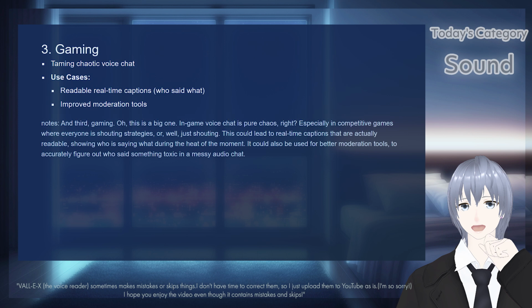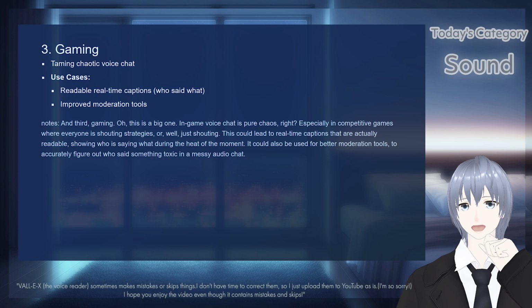And third, gaming. This is a big one. Endgame voice chat is pure chaos, right? Especially in competitive games, where everyone is shouting strategies. Or well, just shouting. This could lead to real-time captions that are actually readable, showing who is saying what during the heat of the moment.